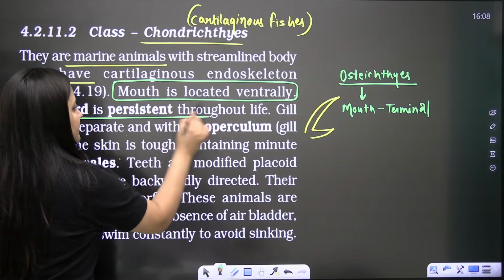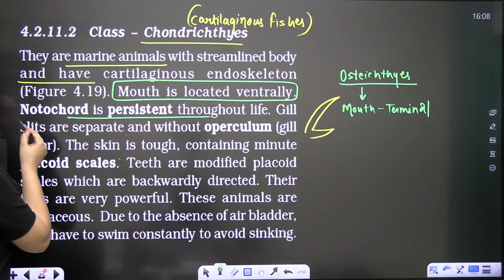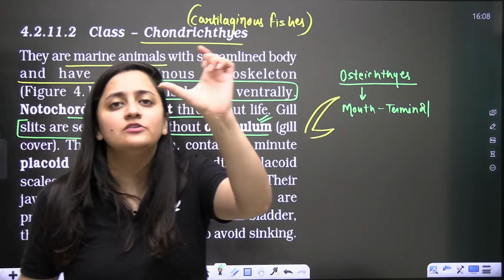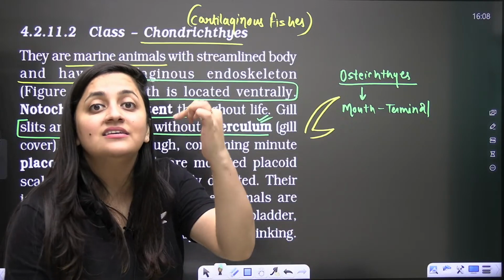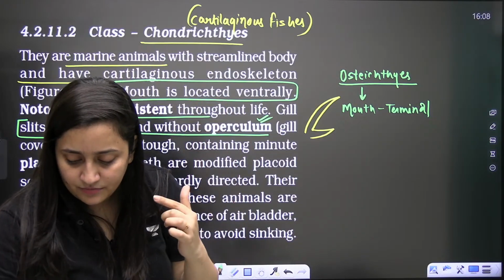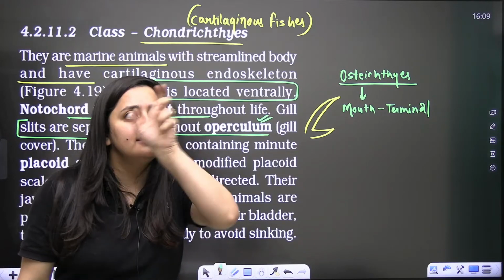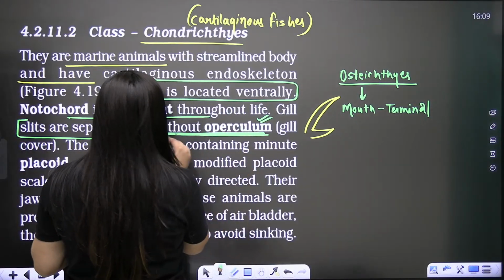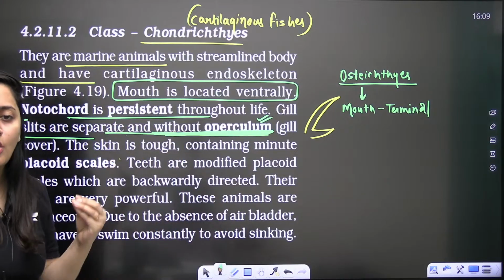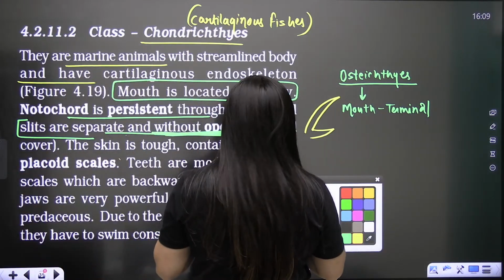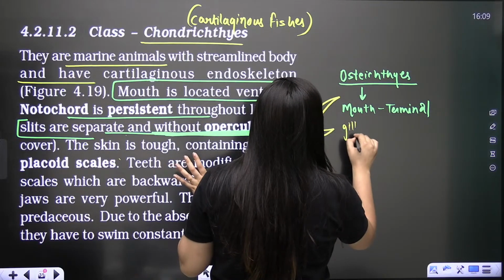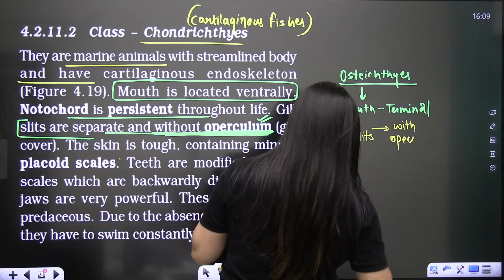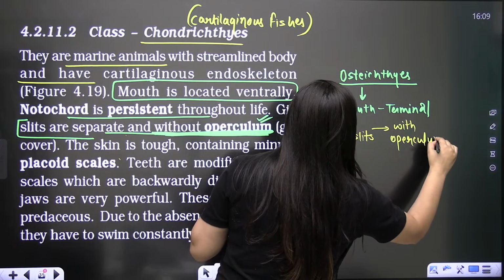Now, the notochord is persistent, it will remain throughout life without any doubt. Gill slits are separate and without operculum. Gill slits means openings. We are not talking about the gills here, these are the slits, the openings. So they are without operculum. Now in Osteichthyes, if you read the same point, you will see that gill slits are covered with operculum. So they are with operculum.